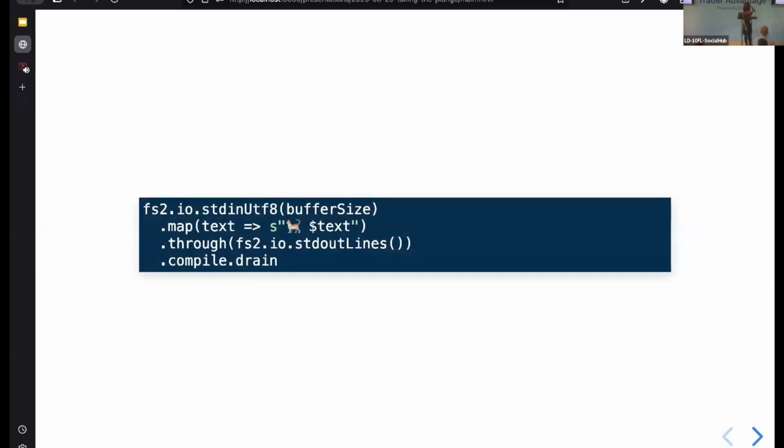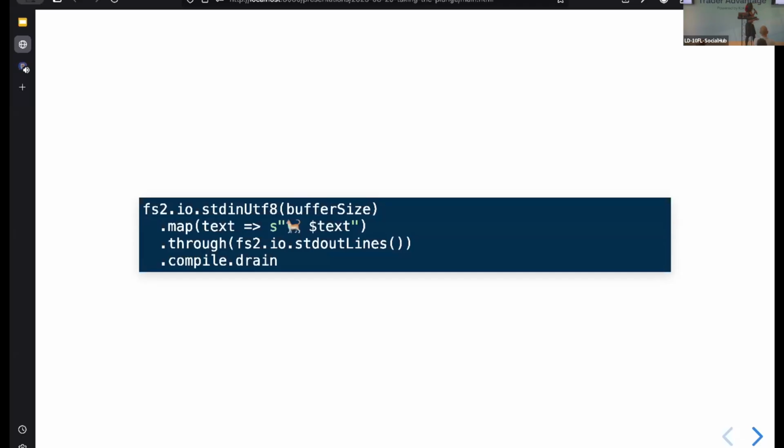So instead, we're going to use fs2. And this is what our code looks like. It is just 4 lines, so it's very simple. First of all, we are using the fs2 IO package to read from standard in. We are then going to map over our input and prepend a little cat emoji. And then finally, we're going to do something called piping and take our input and pipe it into standard out.